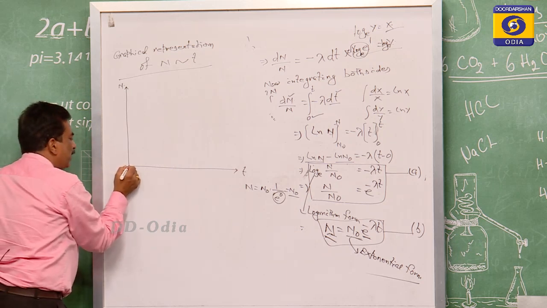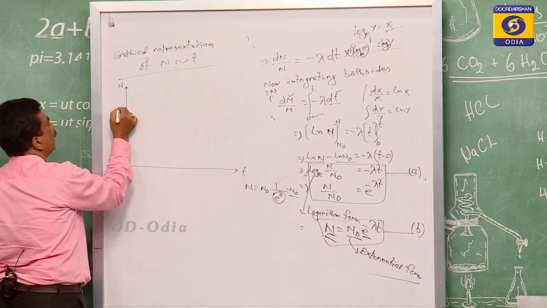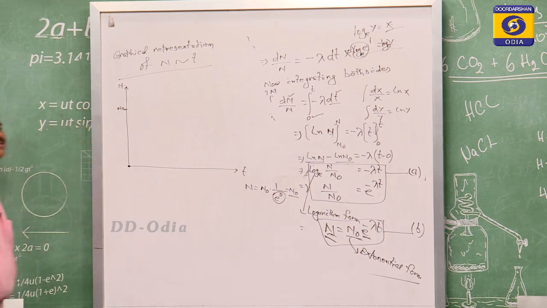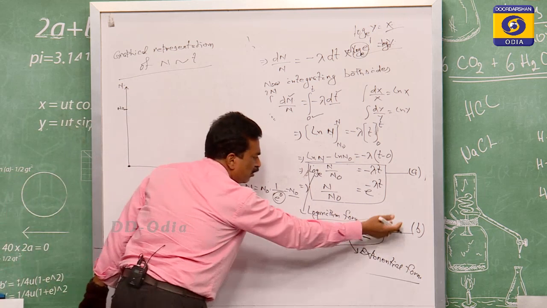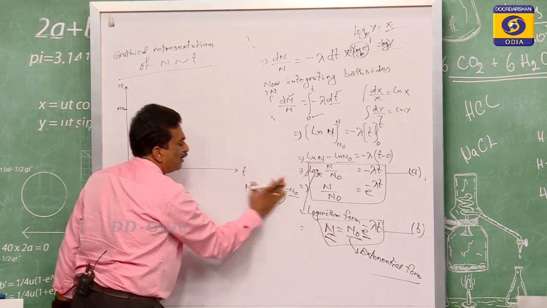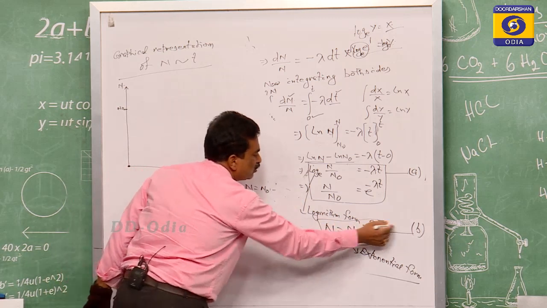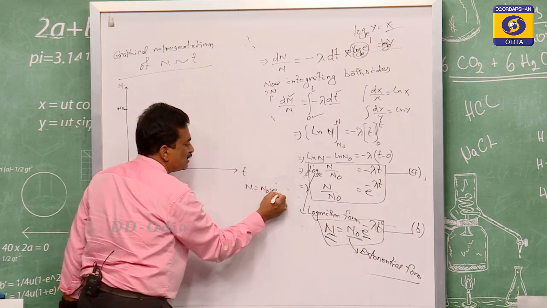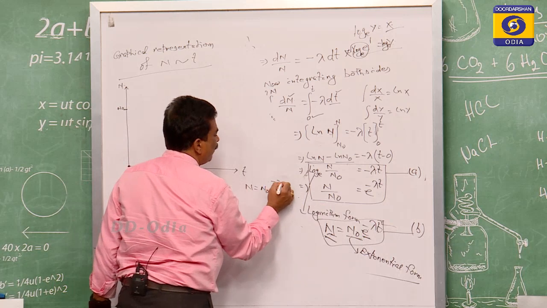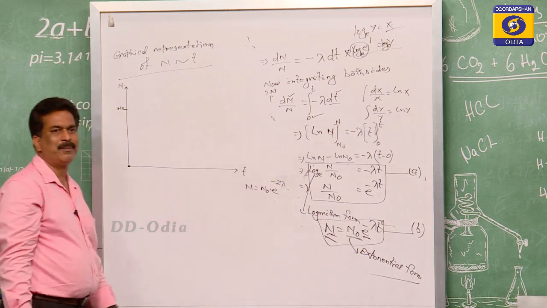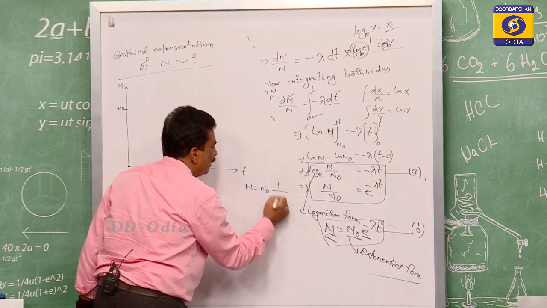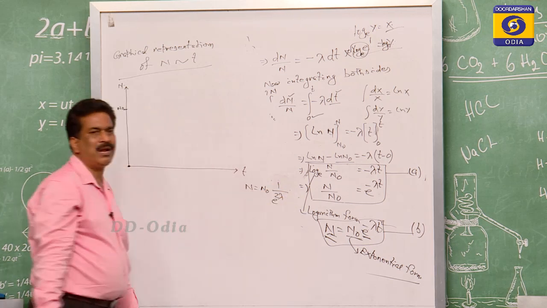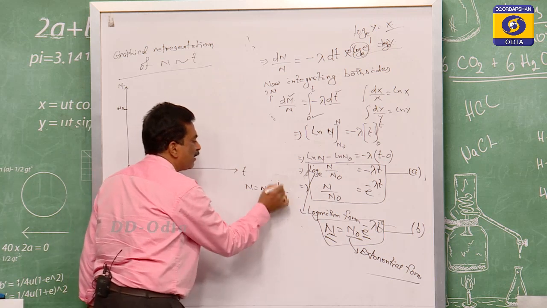It means that at time t equal to 0, suppose you take this as the maximum value, that is n0. Then as the time goes on increasing, what will happen? Suppose at time t equal to 2 seconds, then that is equal to n0 into e to the power of minus 2 lambda. So that is equal to 1 by e to the power of 2 lambda. This lambda is the decay constant.